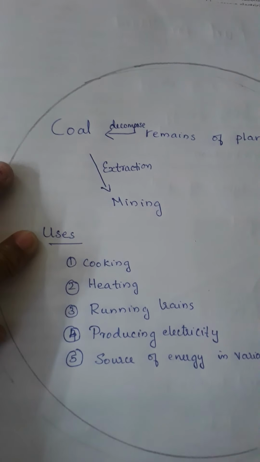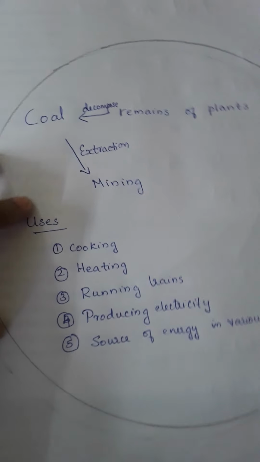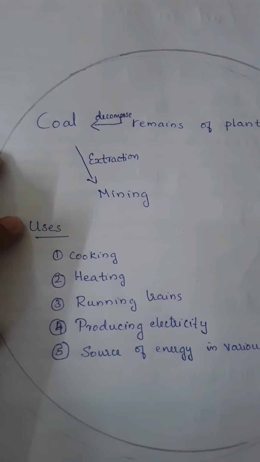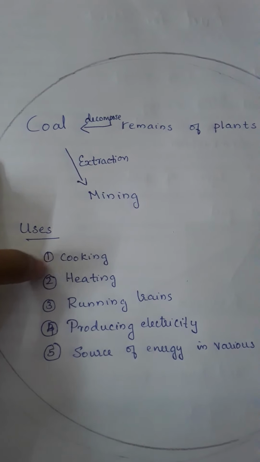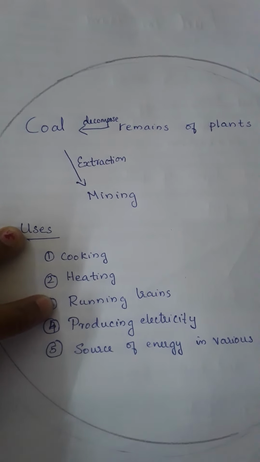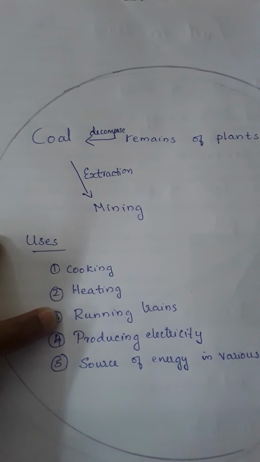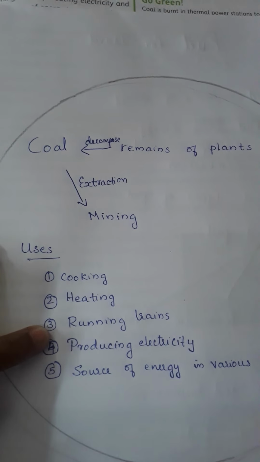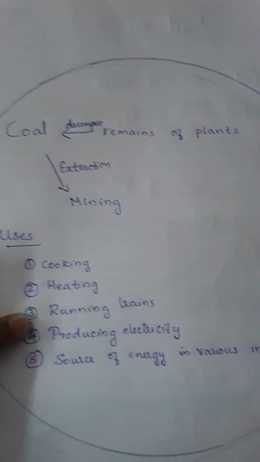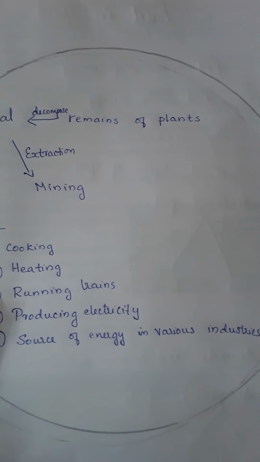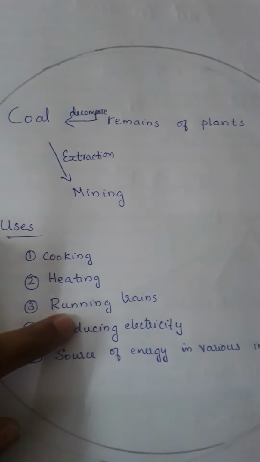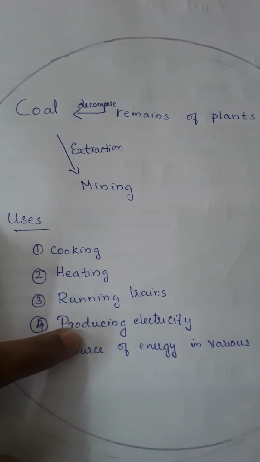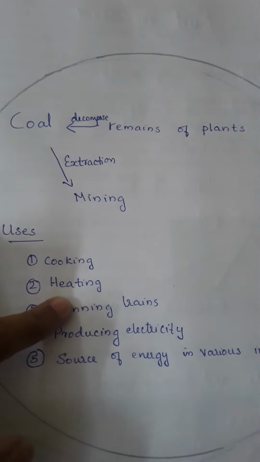It is used for various purposes like cooking, heating, for running trains, producing electricity, and as a source of energy in various industries. For all these purposes, coal is used.